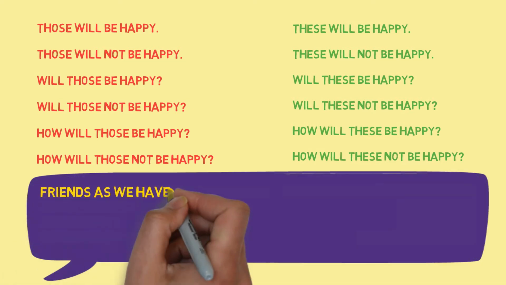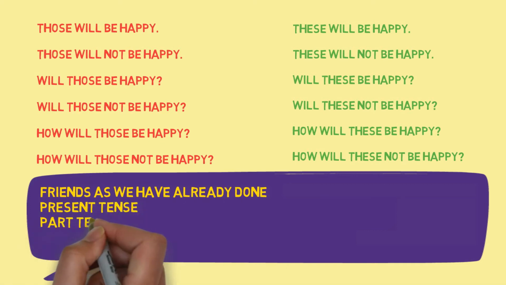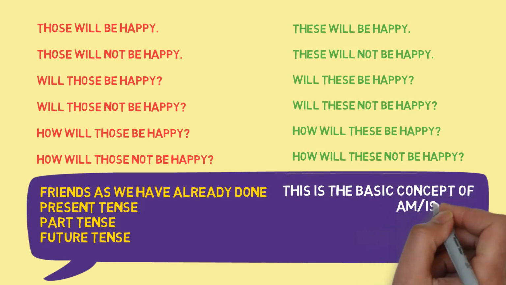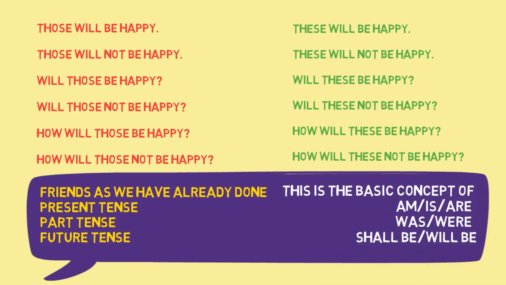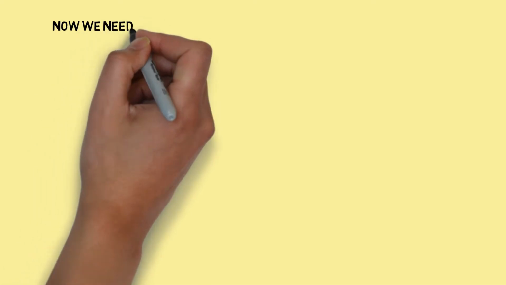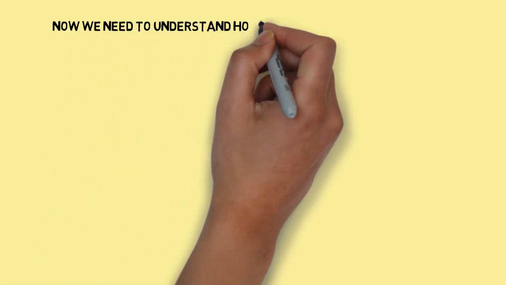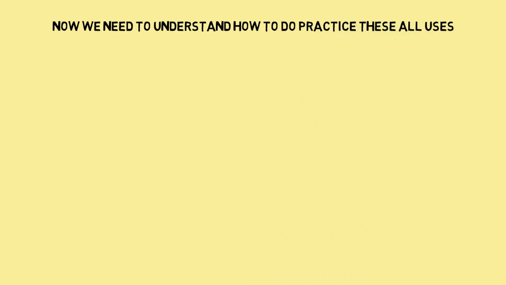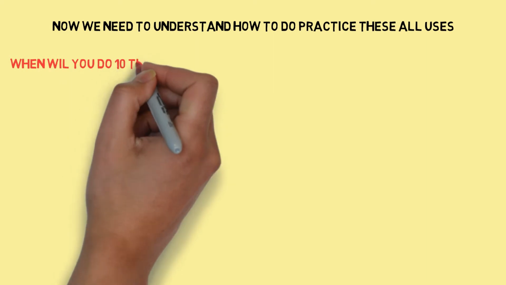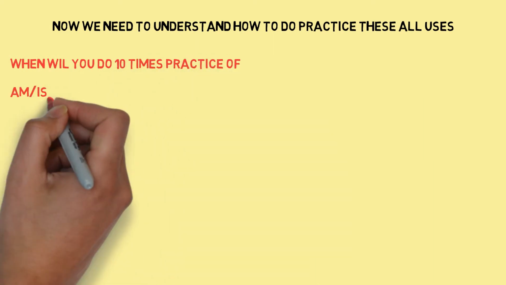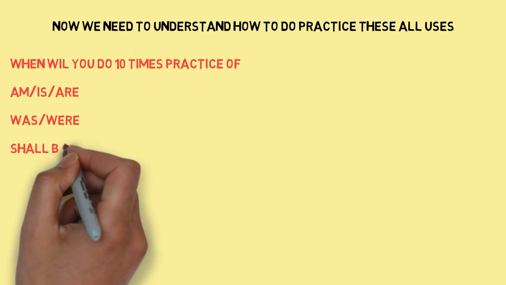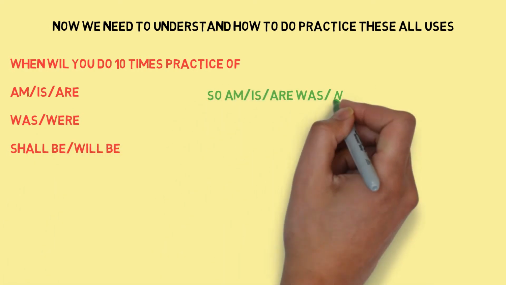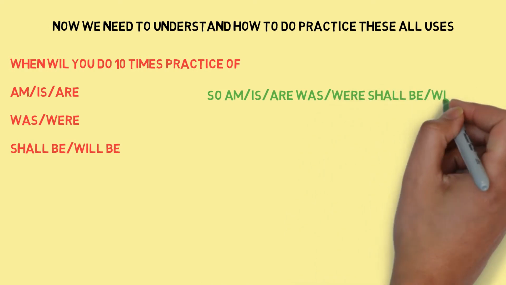Friends, as we have already done the present tense, past tense and future tense, this is the basic concept of am, is, are, was, were, shall be, will be. Now we need to understand how to practice all these uses. When you do 10 times practice of am, is, are, was, were, shall be, will be.